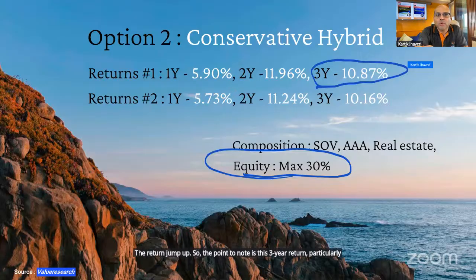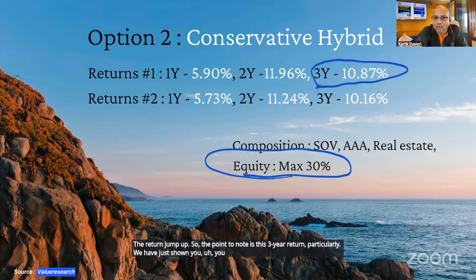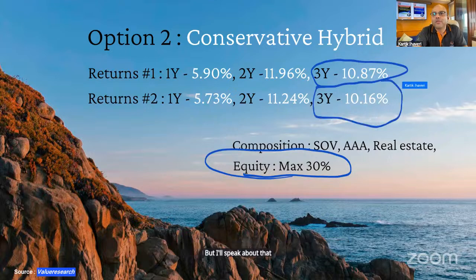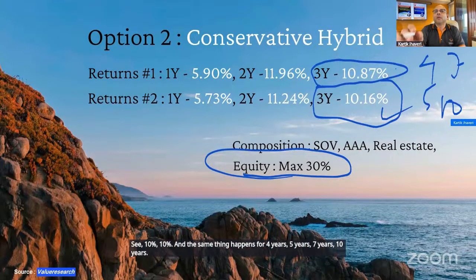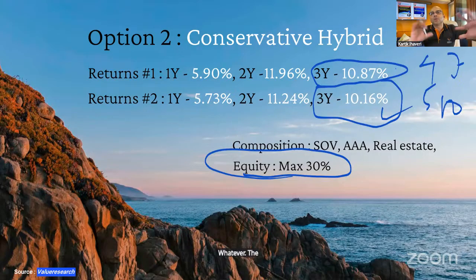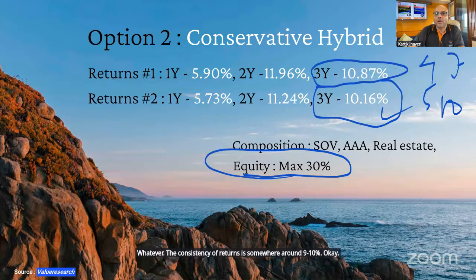We have just shown you 1, 2, and 3, all the options. The reason for that, I'll speak about in a moment. But the focus should be on the 3 years. See, 10%, 10%. And the same thing happens for 4 years, 5 years, 7 years, 10 years, whatever. The consistency of returns is somewhere around 9 to 10%. Okay, that goes on and on.